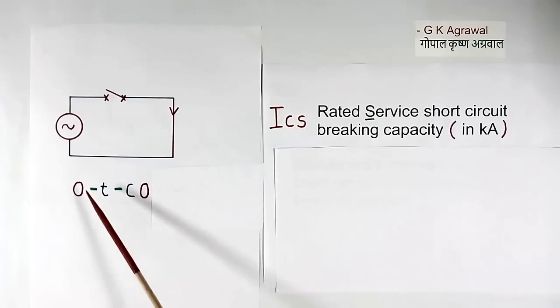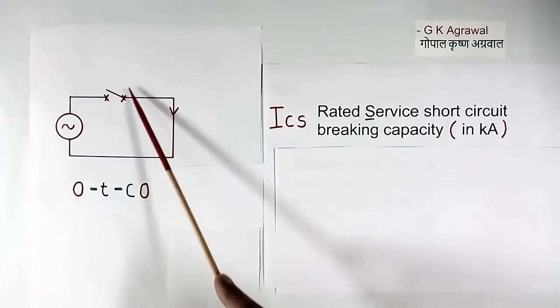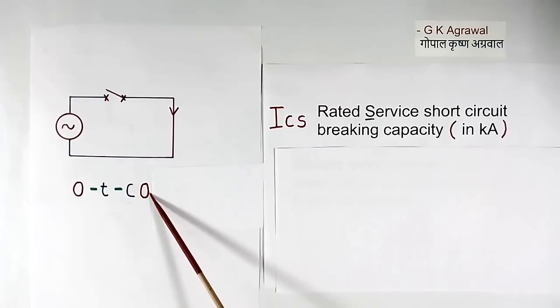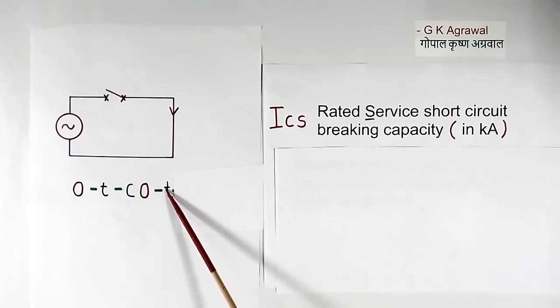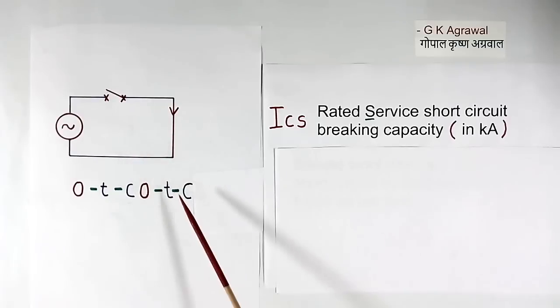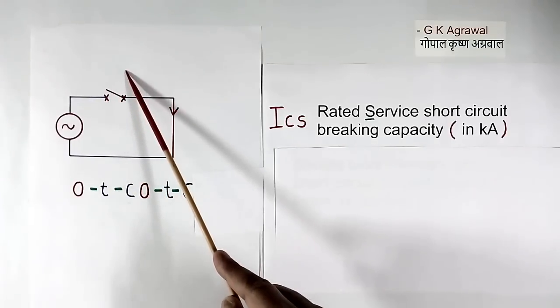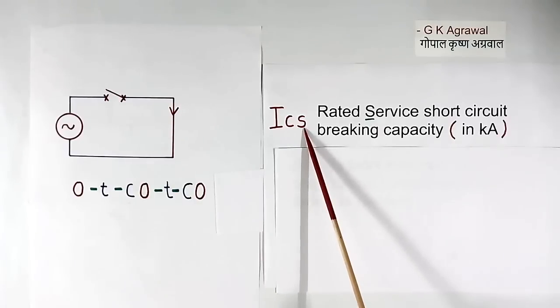In earlier test, it opened 2 times automatically and we closed only once. Now after these 3 conditions, what we do, we wait another 3 minutes and then we close this breaker manually again. So I am writing C. C means close manually. So what will happen? It will open again automatically. So we will write O. So this is the test sequence for ICS.